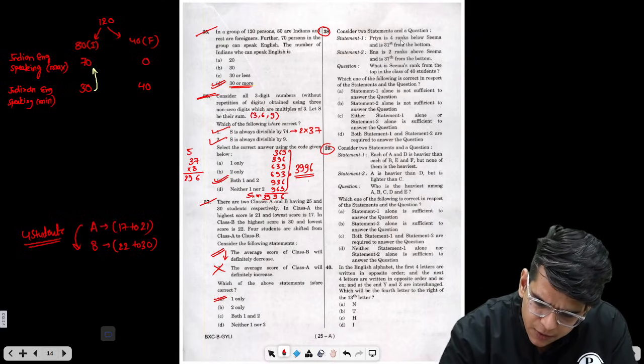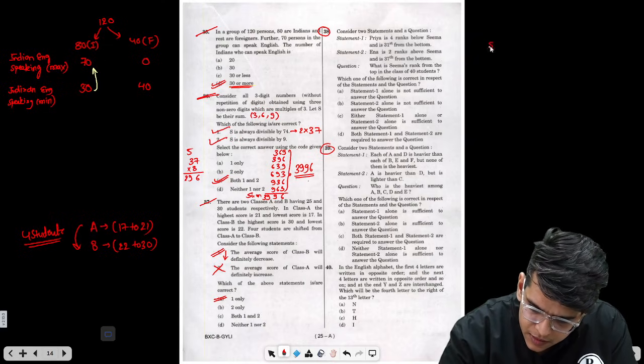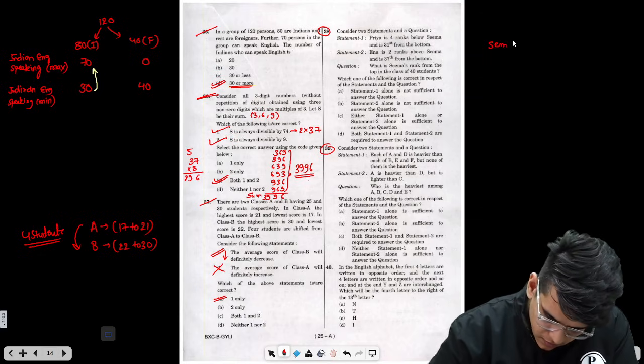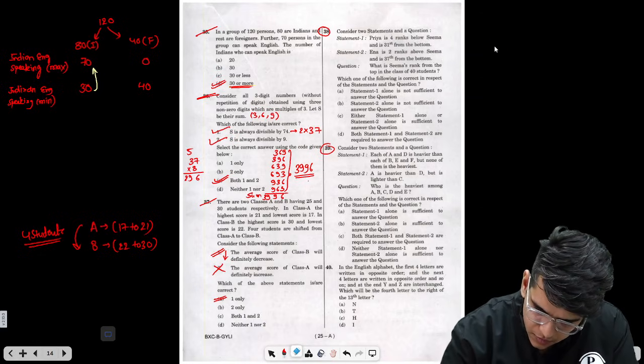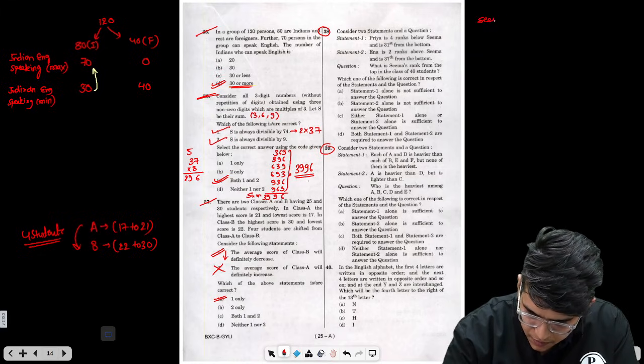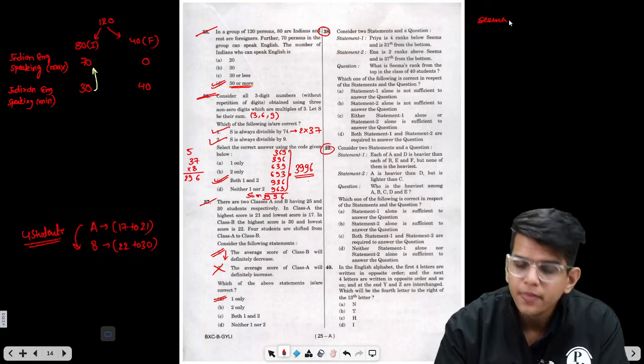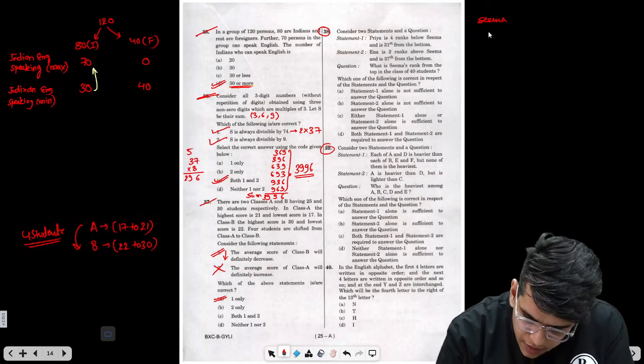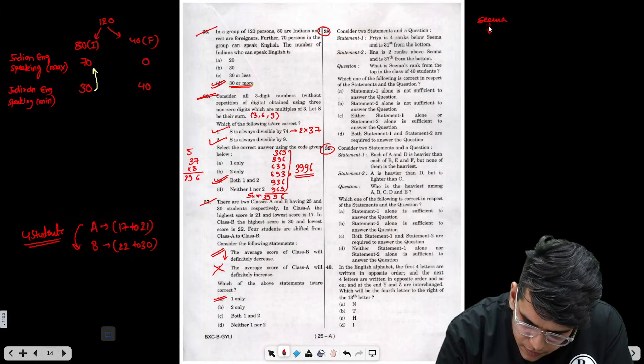Statement 1: Priya is 4 ranks below Seema. This is Seema. Priya is 4 ranks below. 1, 2, 3, Priya. And is 31st from the bottom.